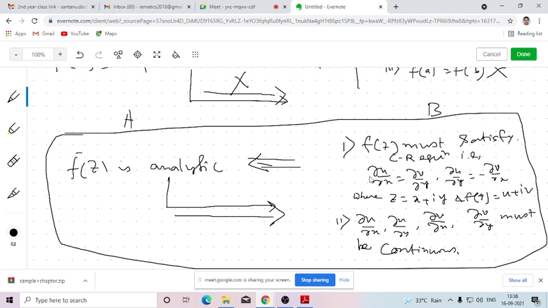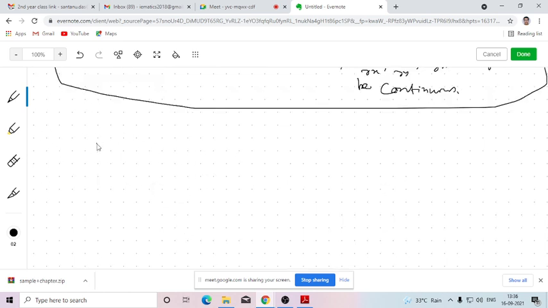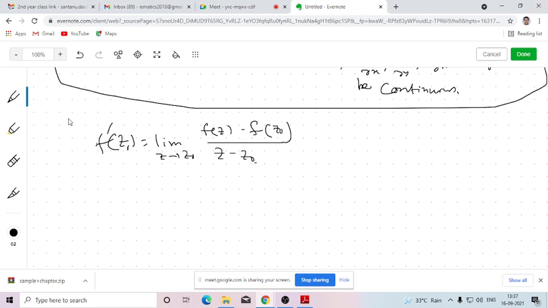Yes, sir. Now I have discussed how to get the derivative of a function f(z) at a point z0, that is f dash z0, defined as the limit as z tends to z0 of (f(z) minus f(z0)) over (z minus z0). This is the first principle, you know. In the same way we can find the derivative of a complex valued function. Apart from this, if I know that the function is analytic, the derivative f dash z of a complex valued function can be identified.